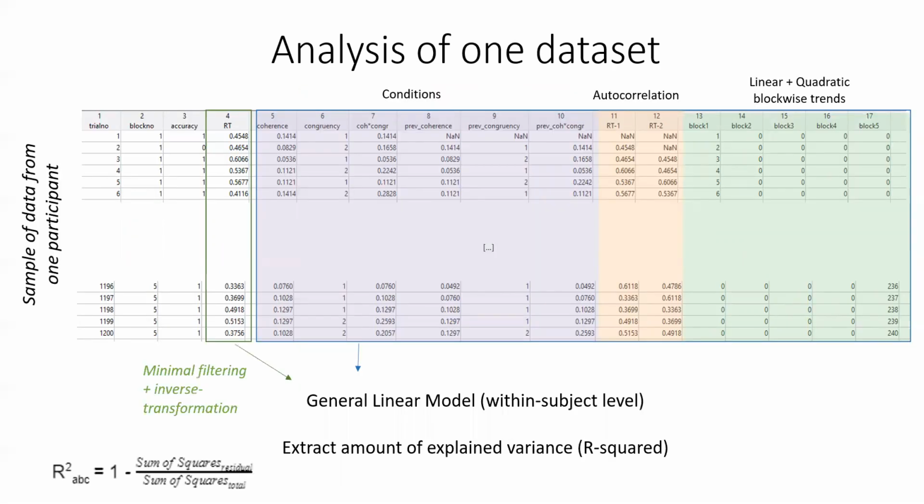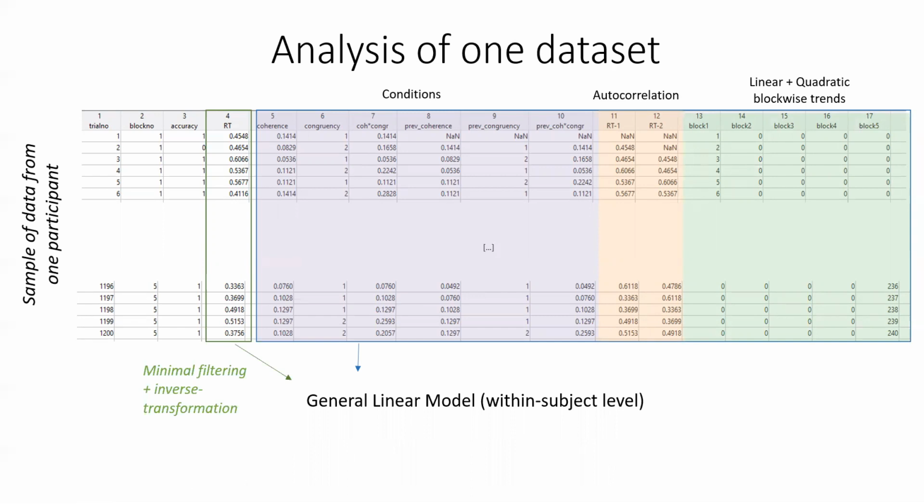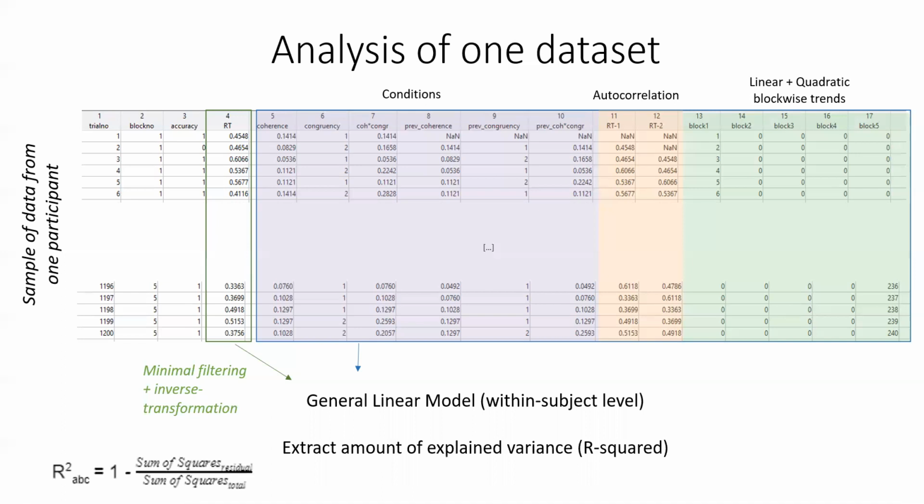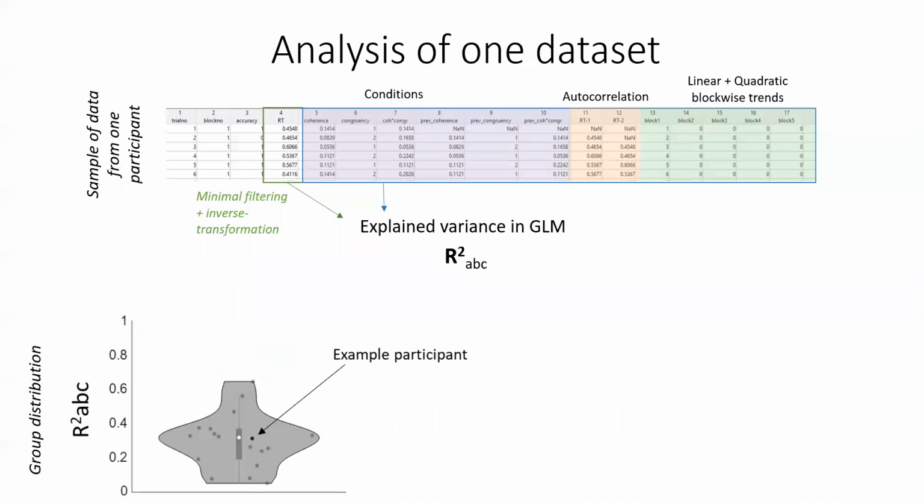So now we have all our predictors, and we conduct a general linear model. Again, this is done on the subject level. For this model, we extract the total amount of explained variance, so that is the R squared. And then we run this for every subject, so we get a distribution of R squared values, with our example participant here being represented by a star. This is the total amount of explained variance by all these three components together: conditions, autocorrelations, and blockwise trends.